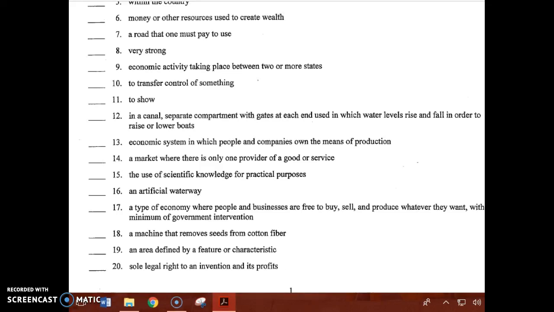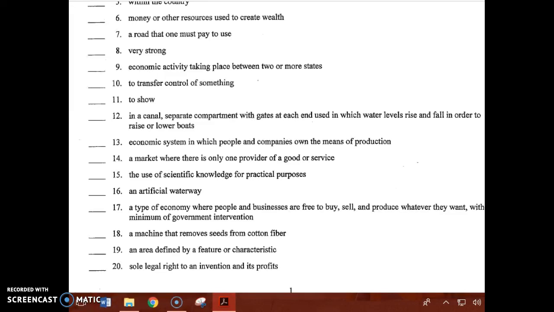Number 15. This is the use of scientific knowledge for practical purposes. Number 16. This is an artificial waterway, man-made waterway. 17. This is a type of economy where people and businesses are free to buy, sell, and produce whatever they want within a minimum of government intervention, meaning the government interferes very little.